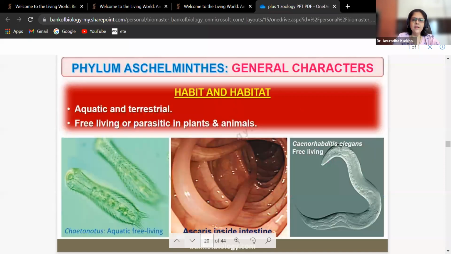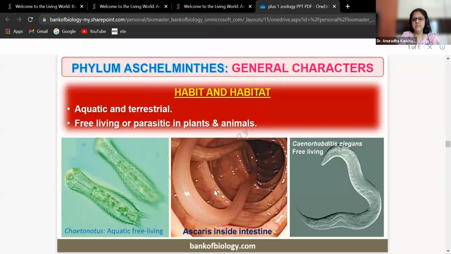Habitat, aquatic and terrestrial, free living or parasitic, in plants also and in animals also. Look at these, you can see them very clearly. These are your Rhabditis, which are aquatic free living. Look at this Ascaris inside the intestine. This is a real photograph which is taken. They do an endoscopy, in which a camera is put inside a tablet and the camera goes inside, and that camera goes on taking photographs of your entire gut.